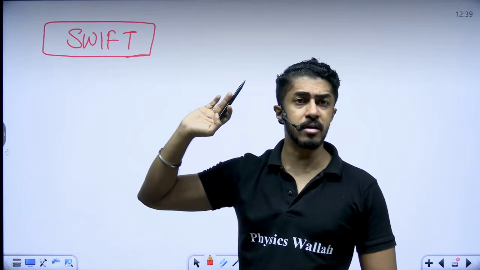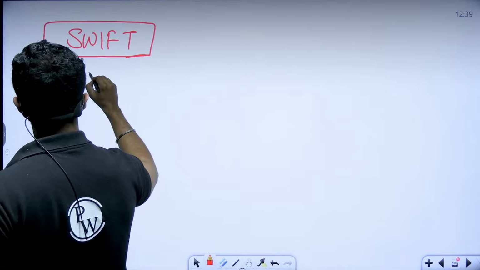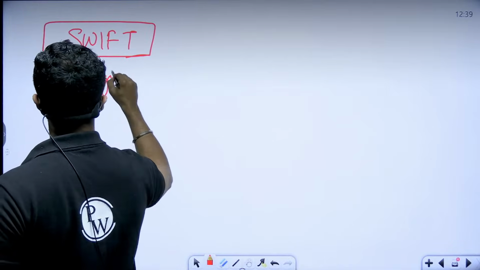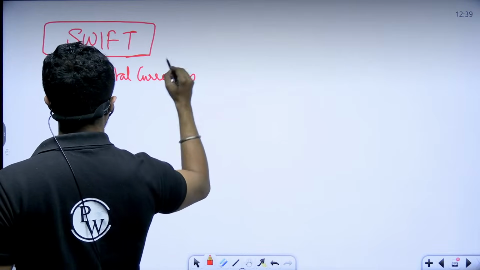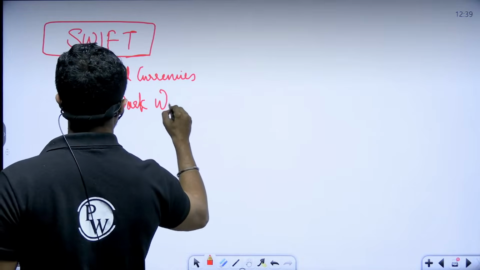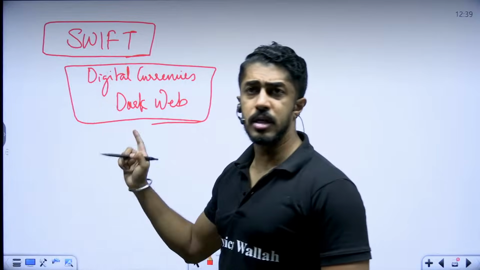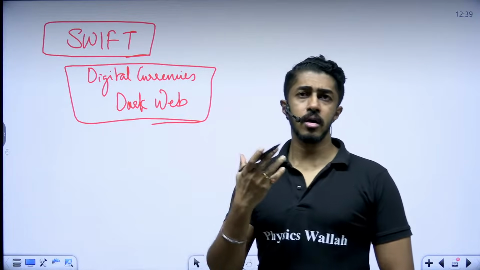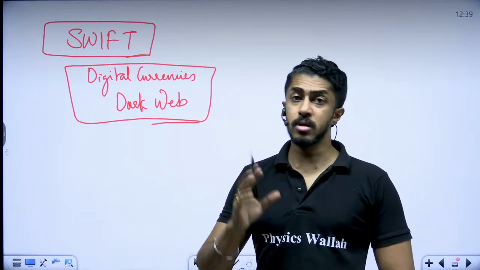That is the way it is being tracked. Governments are also being very, very wary about digital currencies like Bitcoin, and the dark web. All these are under the watch of governments across the world.